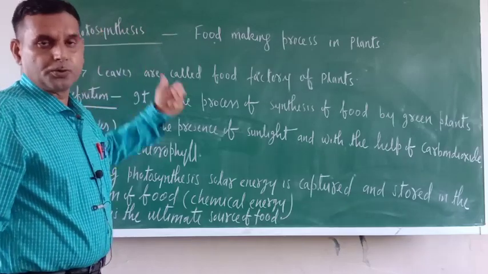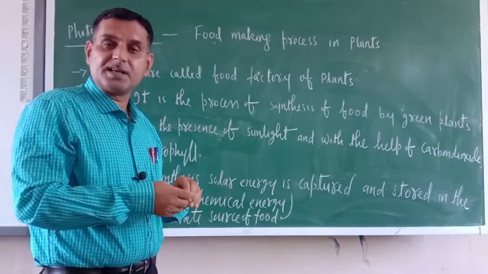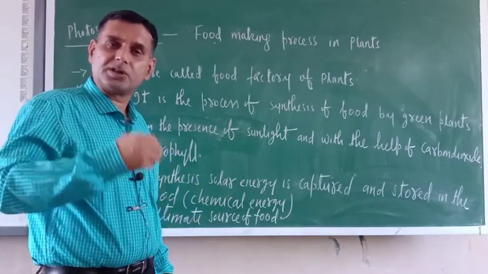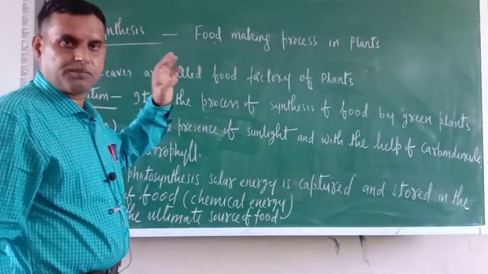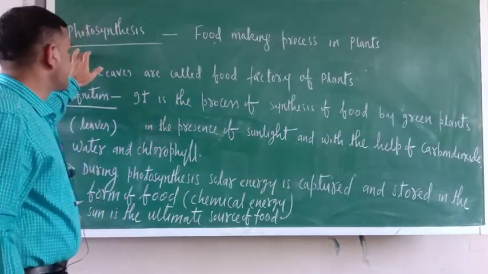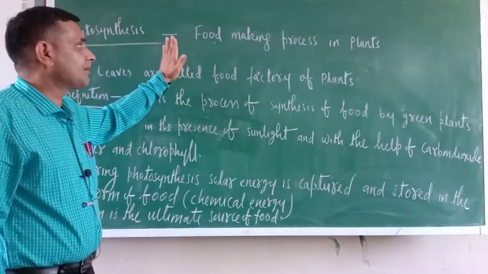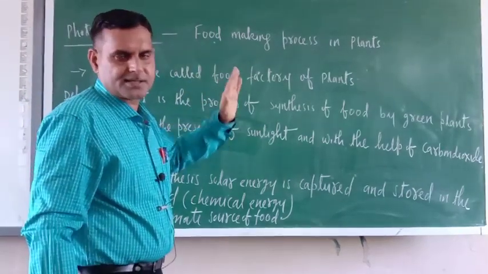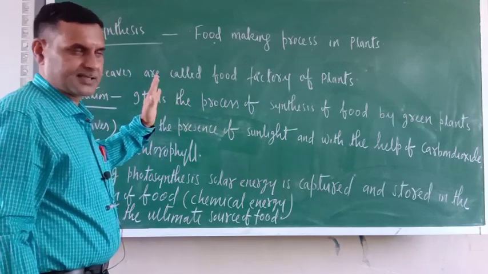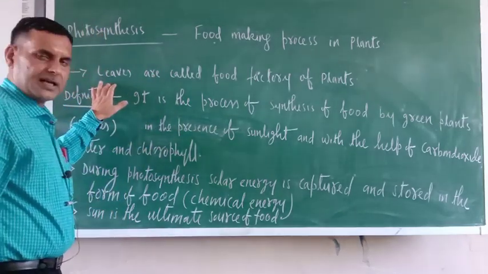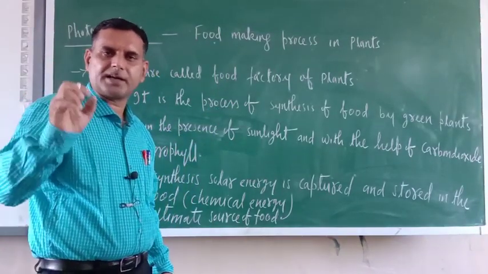Now, as I told you, in the autotrophic mode of nutrition, plants synthesize their food themselves. What is the name of the process by which they synthesize their food? That process is photosynthesis. What is photosynthesis? It is nothing but a food making process in plants. Leaves are called the food factory of plants.